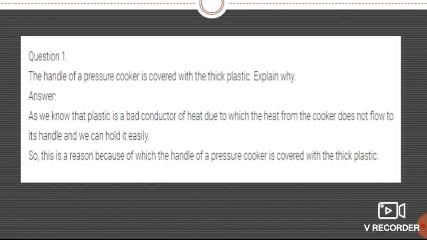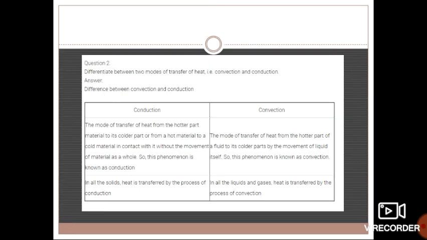Due to this, the heat from the cooker does not flow to its handle, and we can hold the handle of the cooker easily. So this is the reason the handle of a pressure cooker is covered with thick plastic.